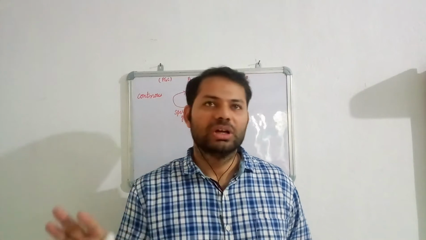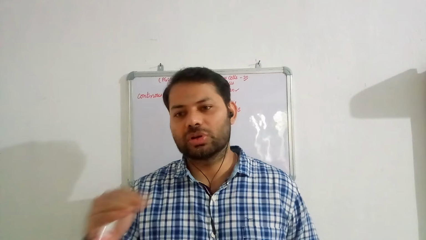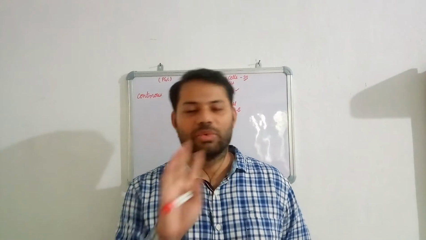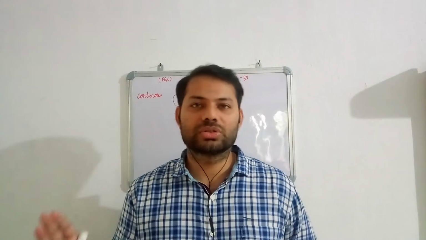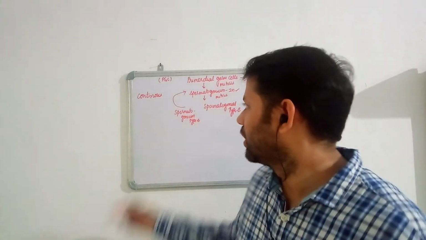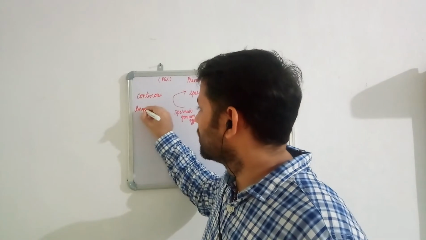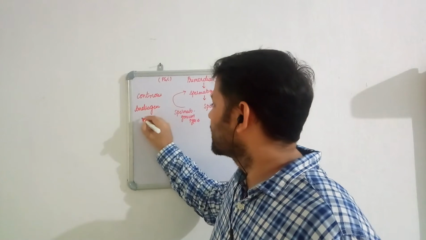After menopause, there is no further release of secondary oocytes from the female because the menstrual cycle stops. But in the case of males, spermatogenesis continues till the end of life, unless there is some androgen deficiency. Androgens are the male sex hormones.